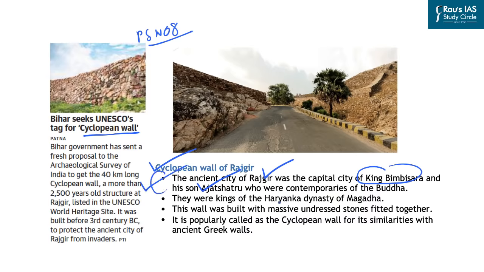Further, these were kings of the Haryanka dynasty of Magadha Empire, and this wall was built with massive undressed stones fitted together. So you can see in these pictures that the Cyclopean wall has been created by accumulating undressed stones, and they are fitted together in a pattern. Now this Cyclopean wall, or the term Cyclopean, has been used for its similarities with the ancient Greek walls that were created across the cities for protection from the enemies. So these are certain facts related to the Cyclopean wall of Rajgir, for which the Bihar government is seeking UNESCO's World Heritage Site tag.